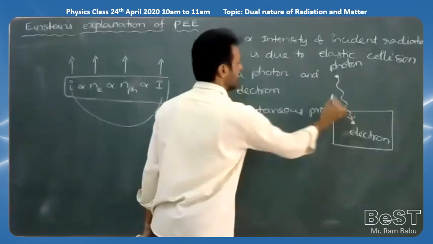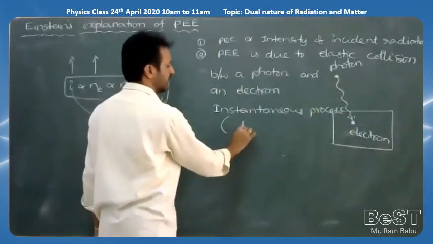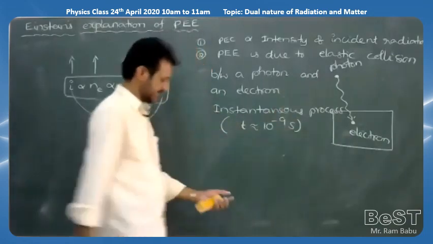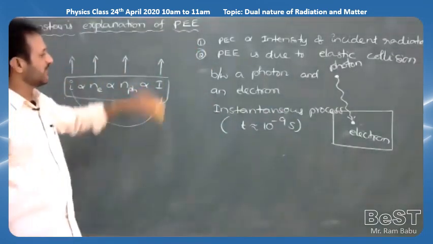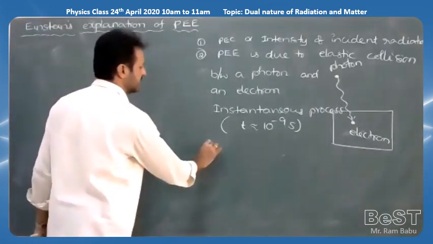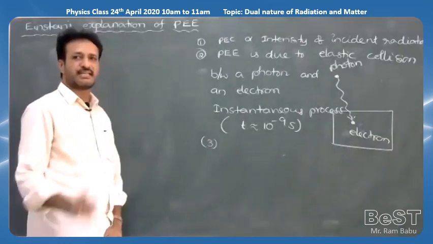So there is no time lag between the incidence of the photon and the emission of electrons. It is only 10 power minus 9 seconds. That is the explanation given by Einstein. One more important point we can write here. Third point, Einstein's photoelectric equation.